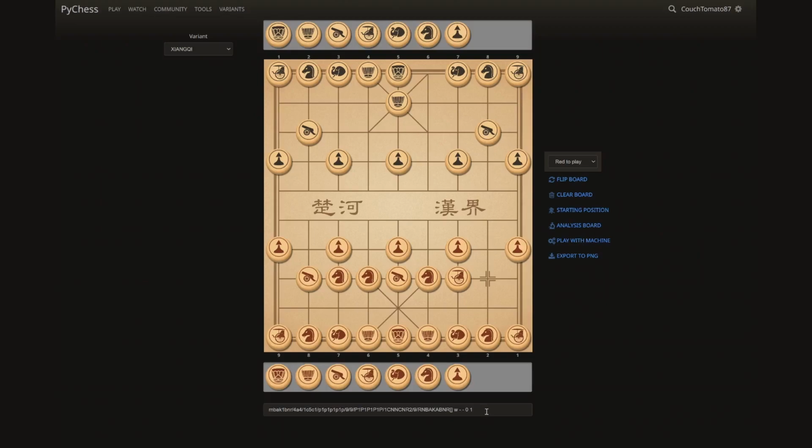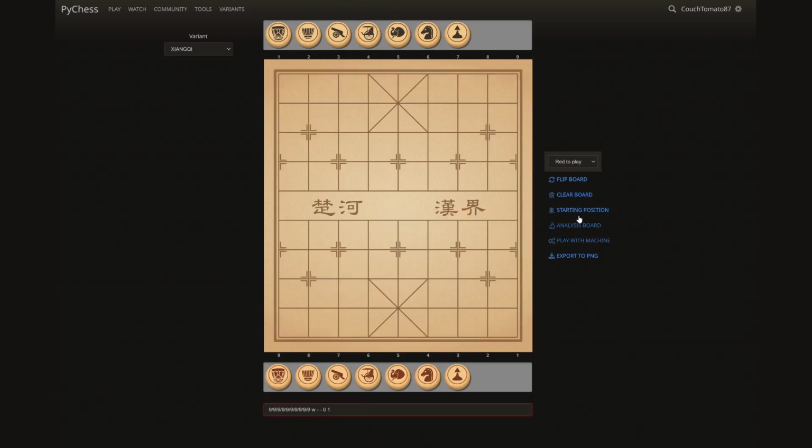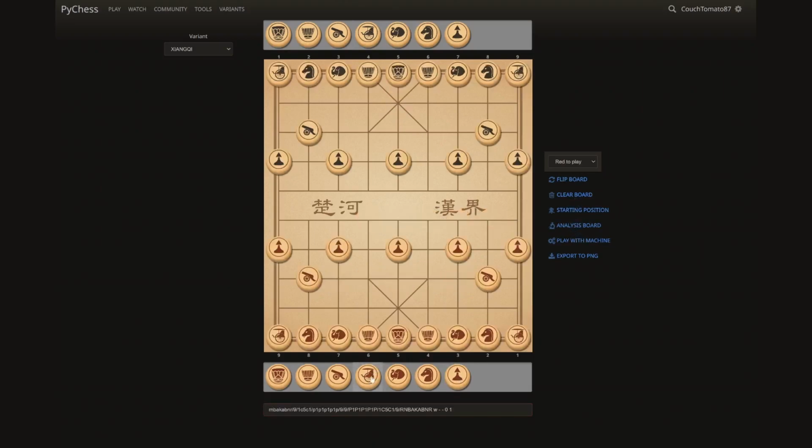And as you notice, as I'm doing this, this box is changing. This box contains the FEN, and the FEN is basically that position codified. So just keep your eyes on that and you'll see that it adjusts to whatever you're adding to the board. And these are the controls you can do. You can clear the board, go back to starting position, etc.